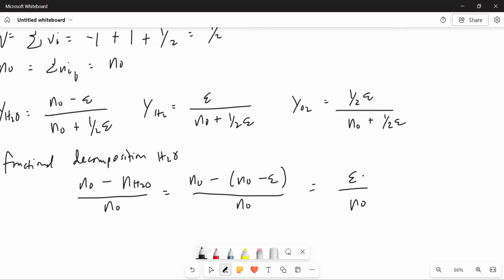If the initial number of moles of water is 1, then epsilon is directly related to the fractional decomposition of water vapor. So epsilon is just equal to the fractional decomposition if n sub naught is 1. All right, so that wraps up our example 2. Let's go back to the lecture again.